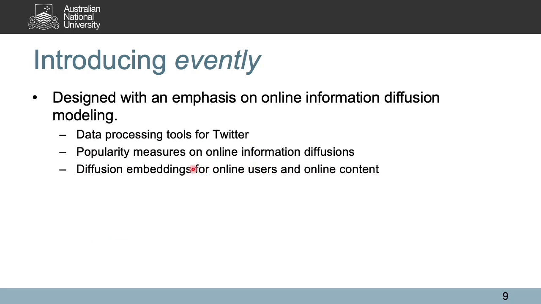Last, Evently is designed with an emphasis on online information diffusion modeling. This includes some dedicated data processing tools for Twitter data, and some popularity measures for online information diffusions. And Evently also provides some recent developments in generating feature vectors for characterizing online users and online content. Those diffusion embeddings can be used together with off-the-shelf machine learning tools.